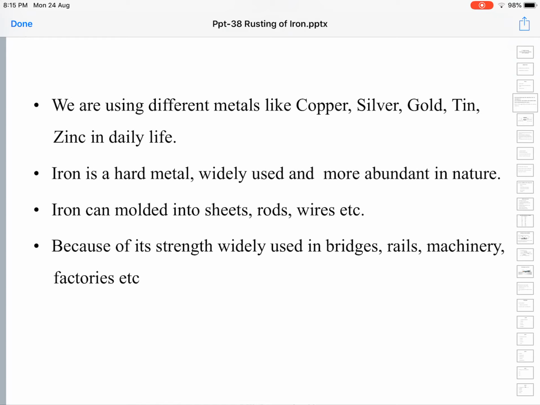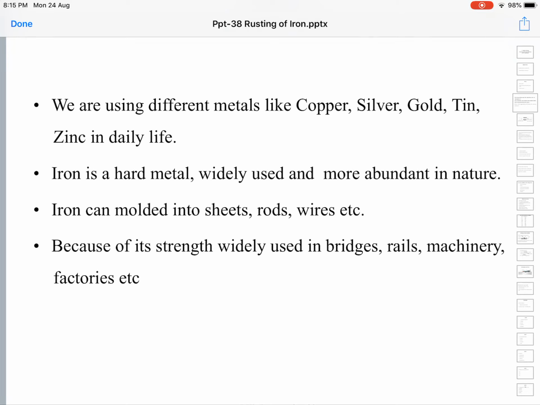The same metal is used. Silver and gold are used mostly for ornamental purposes. Silver is also used for making small articles apart from ornaments, like eating plates or drinking glasses. Gold is too expensive to make these things. Tin also we use widely, for food packaging. Those are tin sheets only.